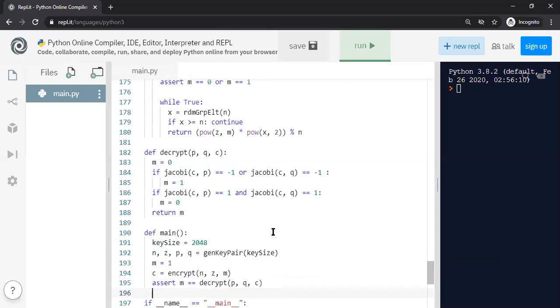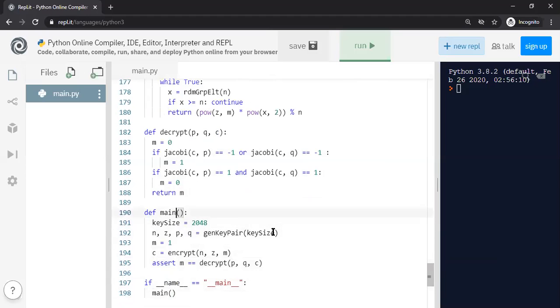All right, so we got this idea of encryption and decryption. Now we have the main function. In the main function, I create a key size of 2048. Whatever key size is recommended in modern days has to be used, but I will use a much smaller key size for demo purposes, 512-bit, which is not at all good, but it's fine for a quick demo.